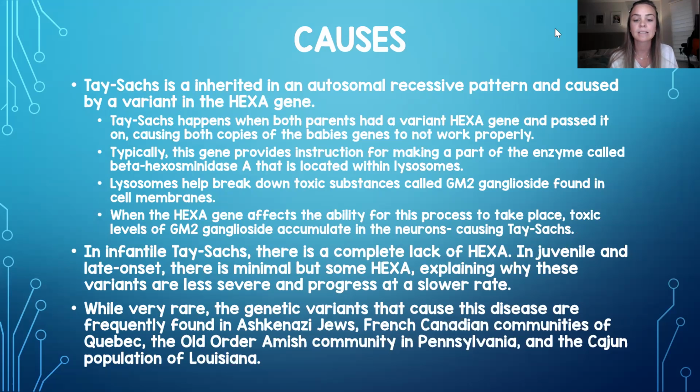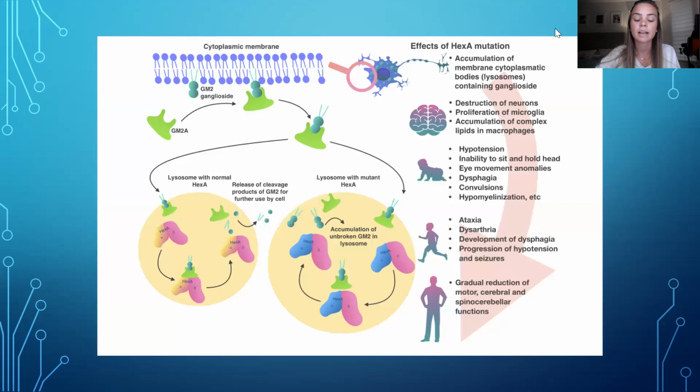In infantile Tay Sachs, there's a complete lack of the HEX-A gene, whereas in juvenile and late onset, there's minimal but some, so that's why it progresses slower and is less severe. Tay Sachs is very rare, but the genetic variants that cause it are found in Ashkenazi Jews, French Canadian communities of Quebec, the Old Order Amish community in Pennsylvania, and the Cajun population of Louisiana. Here is a visual for you to see how the gene mutation takes place and a progression of the symptoms associated with Tay Sachs.